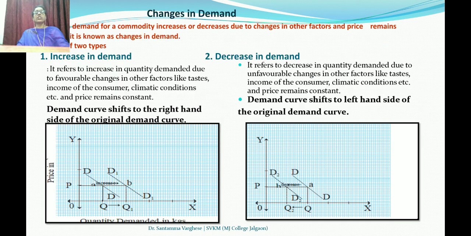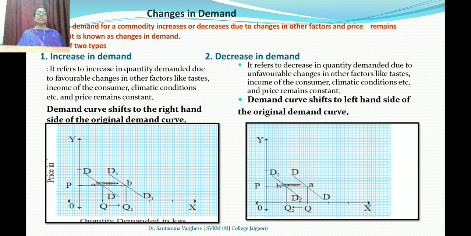Next, it is change in demand, the last topic of the lesson. Change in demand for a commodity is an increase or decrease due to the change in other factors while the price remains constant. In the variations in demand, we studied that the change in price is happening, but in change in demand, the price remains constant and other factors, it may be income, taste, fashions and many other things, change. So it is called change in demand.